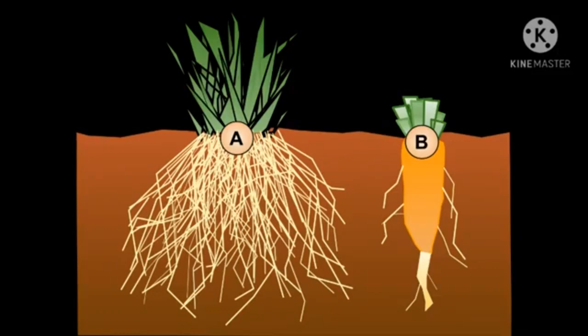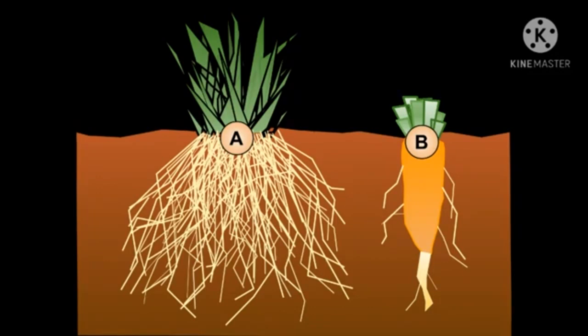Roots help in holding the soil together. Roots anchor the plant. Roots help in holding the plant firmly in the soil. They anchor the plant and make a firm base in the soil.